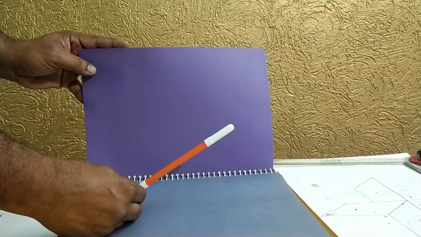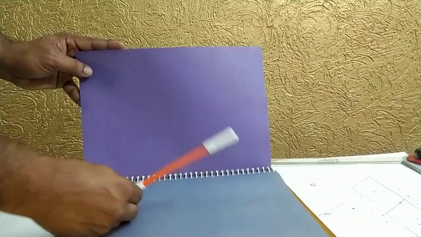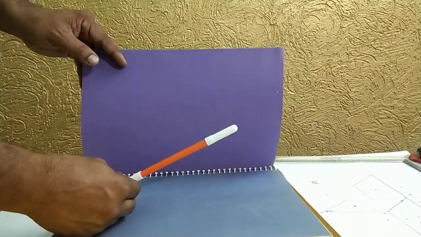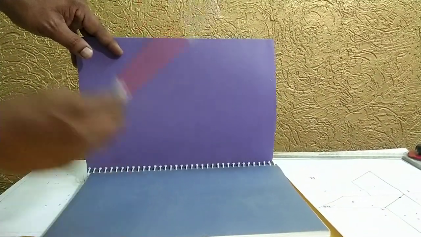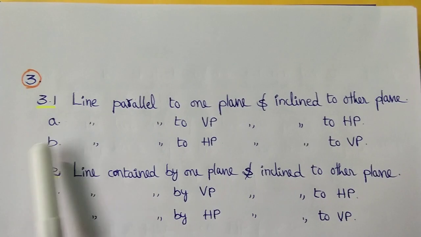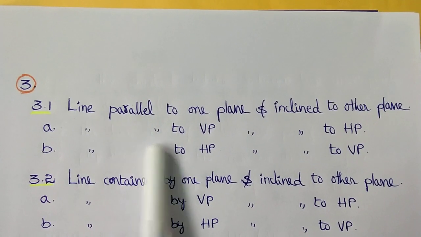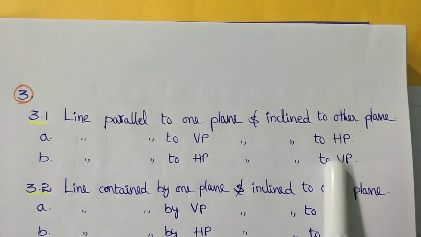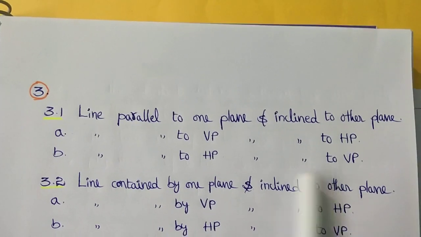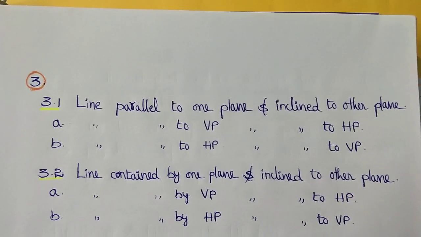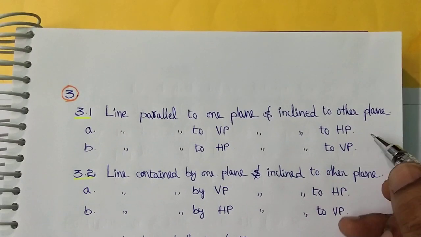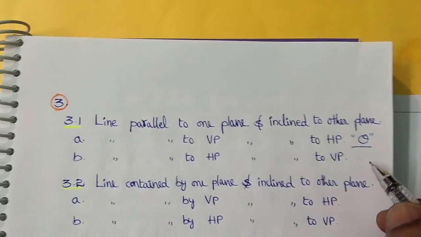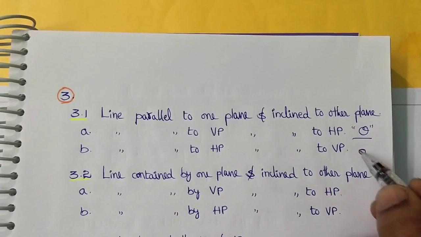So here we have to see the position, that is important. So this is the inclination with respect to the horizontal plane. Now coming to the 3.1b. Yes, now we can see 3.1b here, line parallel to the horizontal plane and inclined to the vertical plane. So here this one is having inclination with respect to the vertical plane. And one more thing I have to say, the inclination with the horizontal plane is denoted by theta. Similarly, the inclination with the vertical plane is denoted by phi.